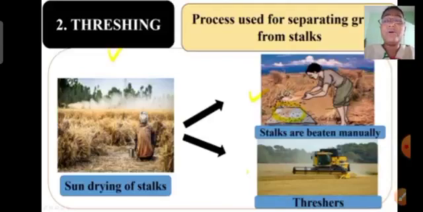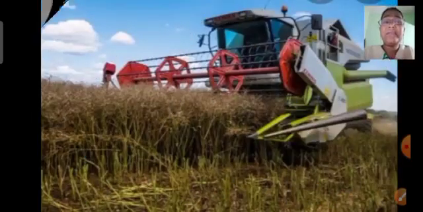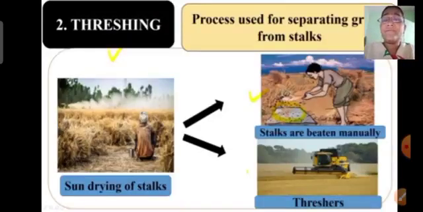I have told you that for a wheat plant, after harvesting, the grains are separated from the stalks. But I didn't tell you how these grains are separated from the stalk. This method of separating grains from stalk is known as threshing. After harvesting, wheat plants are usually dried in the sun for a few days for drying of the stalk, and after that there are two methods of separation which can be followed.